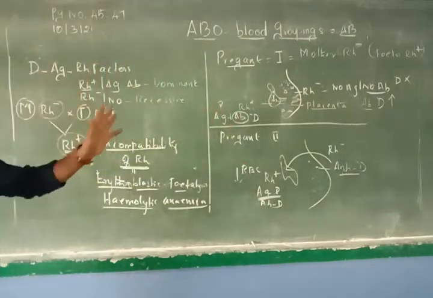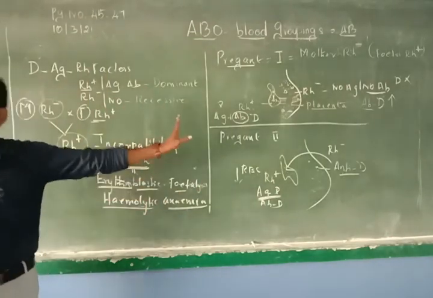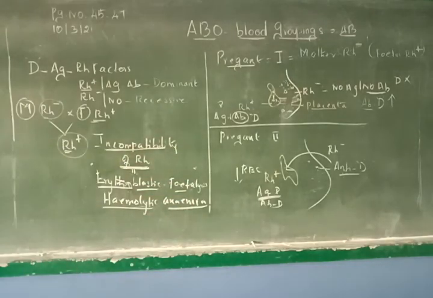There is a remedy for this. There is a treatment. There is a prevention method for this kind of situation. That is what is given in the last paragraph, page number 48. Prevention of erythroblastosis fetalis. If the mother is Rh negative and the fetus is Rh positive, anti-D antibody should be administered to the mother at the 28th and 34th week of gestation, as gestation is the pregnancy period, as a prophylactic measure. Okay, if the mother is negative, fetus is positive, you have to give anti-D antibodies.